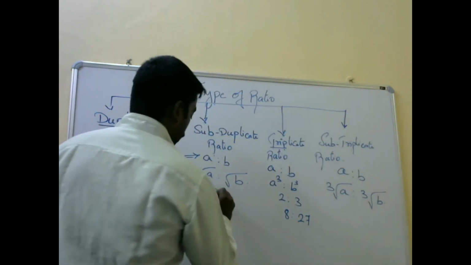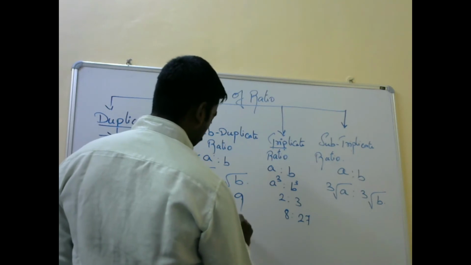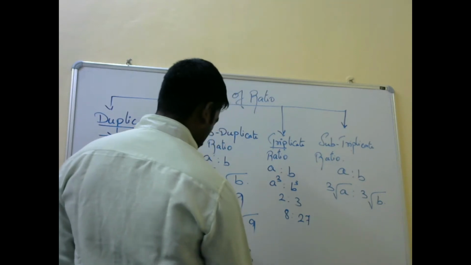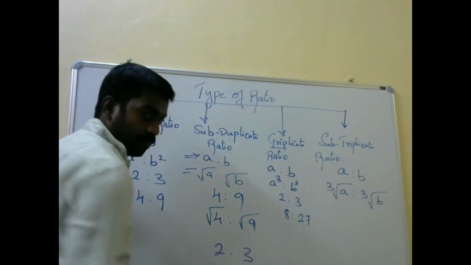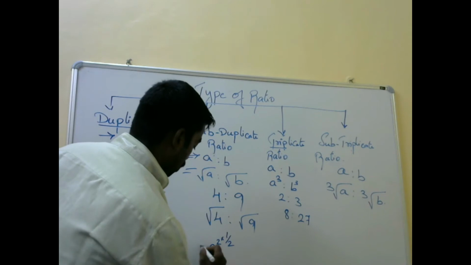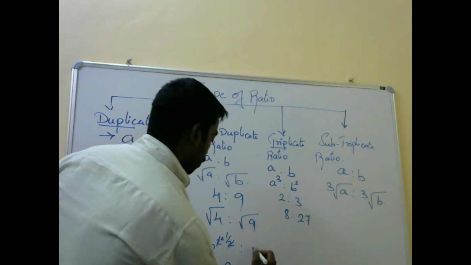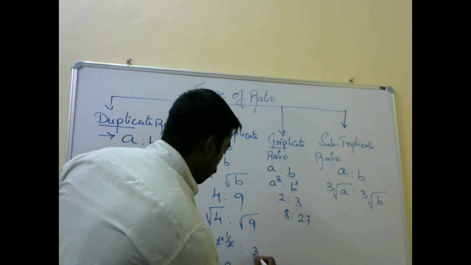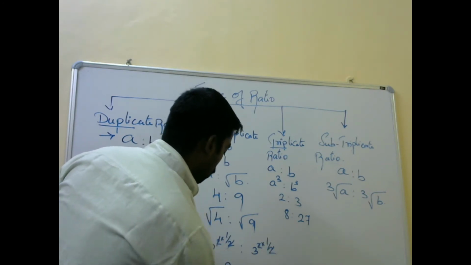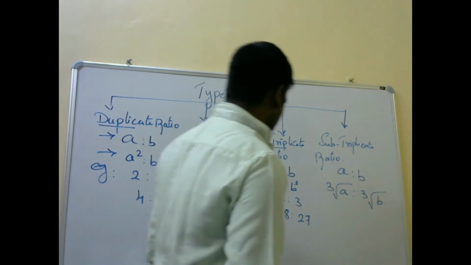Example of subduplicate ratio: 4 is to 9. Square root of 4 is to square root of 9. So you get 2 is to 3. You can write 4 as 2 square, and when the square root comes, the power becomes 1 by 2. So the 2 cancels, you get 2. In the same way 9 can be written as 3 square, and the square root gives 1 by 2. So the 2 cancels, so 2 is to 3. Are you clear in this?